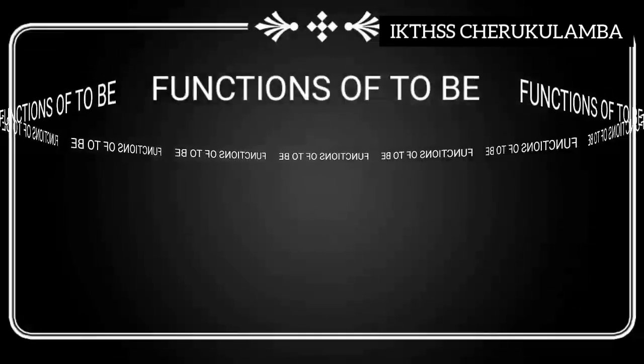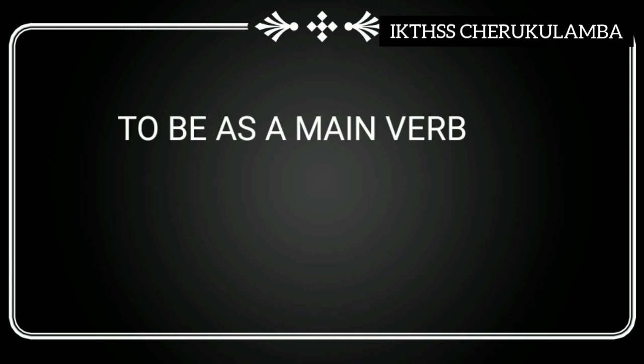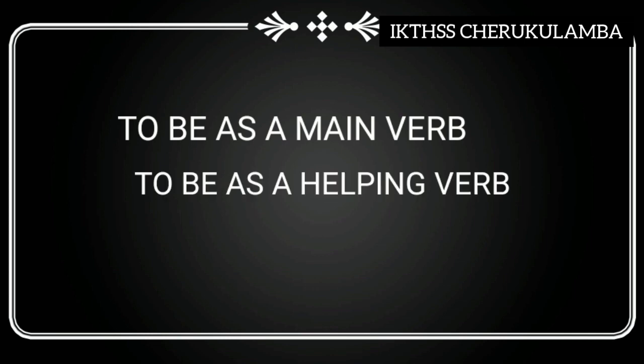That is, there are two functions, and the first one is it is used as a main verb. The first function is to be is used as a main verb, and the second function it is used as a helping verb. So two functions.